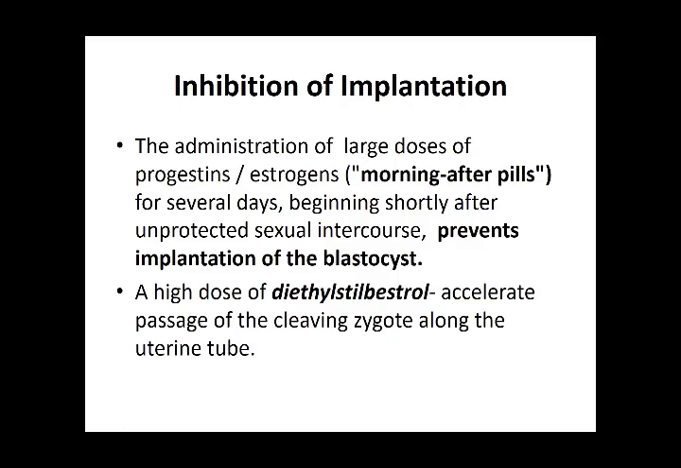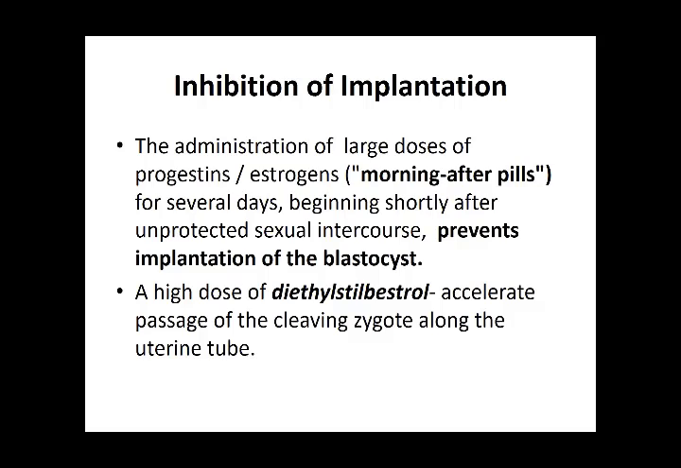Then there is the inhibition of implantation, which is basically what is called family planning. This is the administration of large doses of estrogens and progestins, called morning after pills. For several days, they begin shortly after unprotected sexual intercourse. That is, you have not taken any precaution, and there is a chance that pregnancy might occur. This is given as morning after pills, which prevent implantation of the blastocyst.